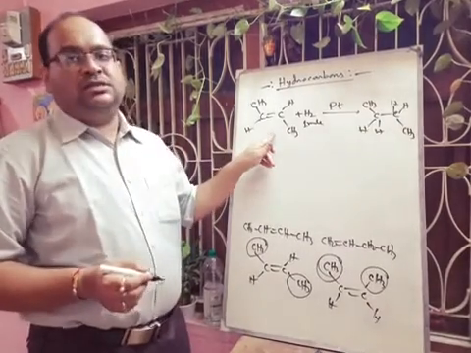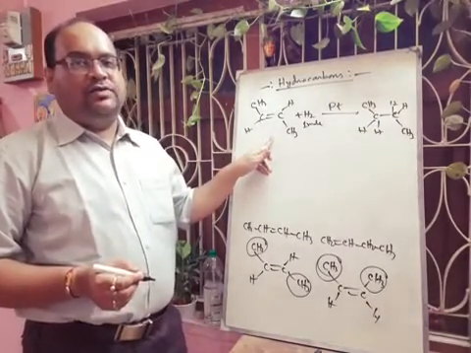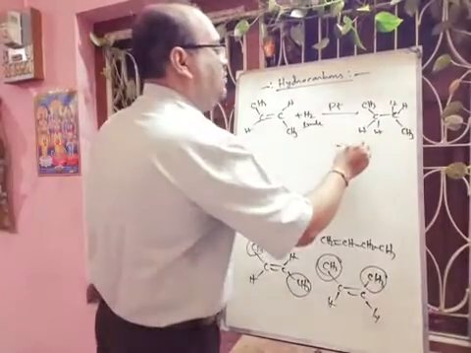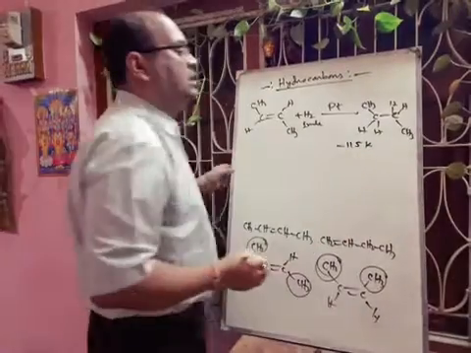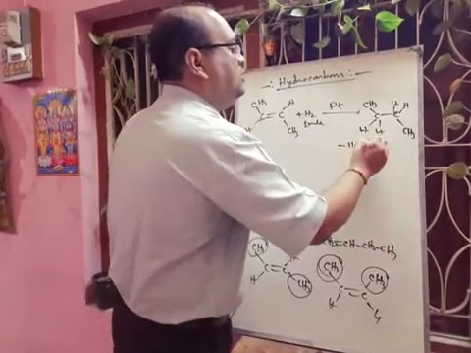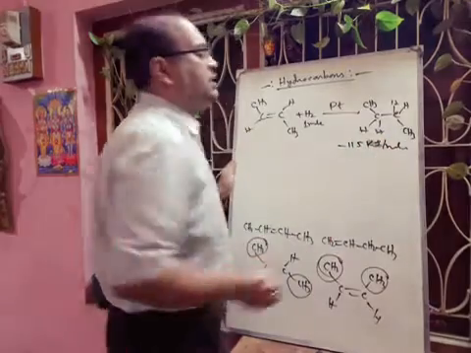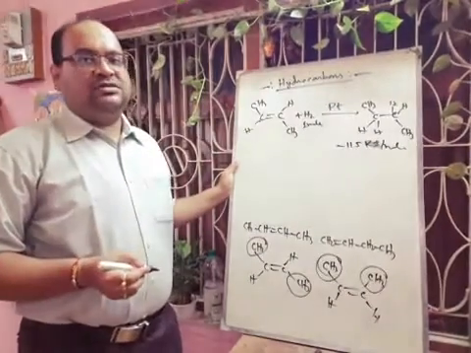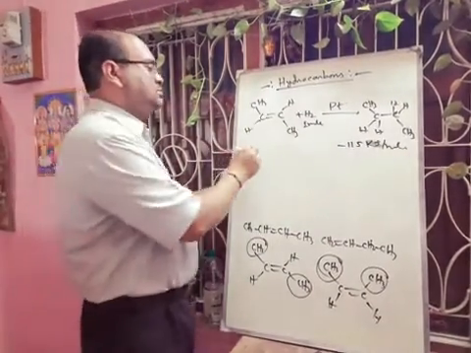In case of trans, the heat of hydrogenation value will be minus 115 kilojoule per mole.